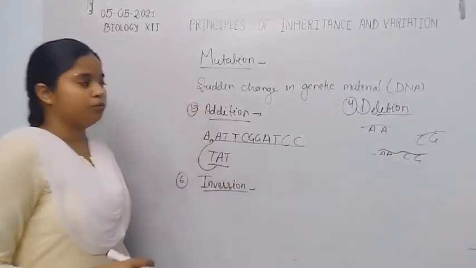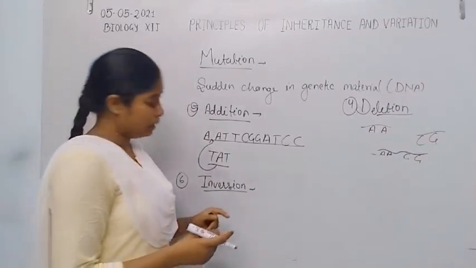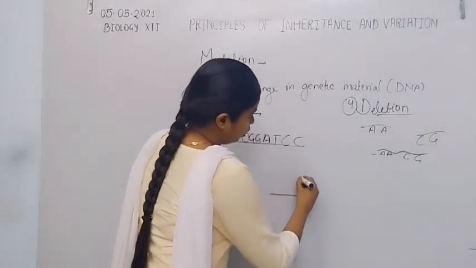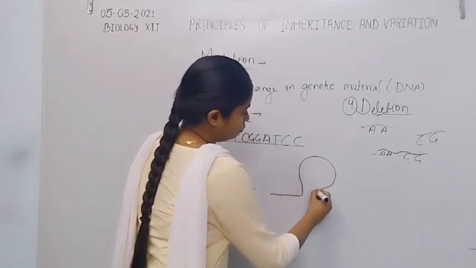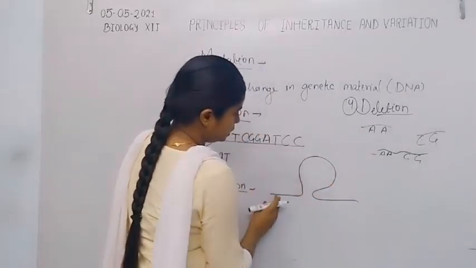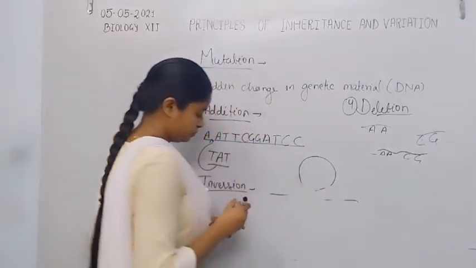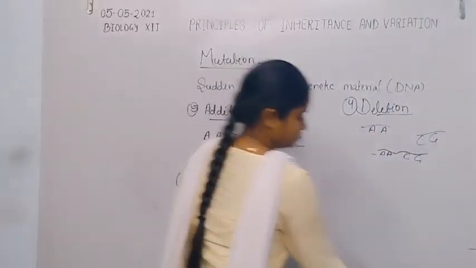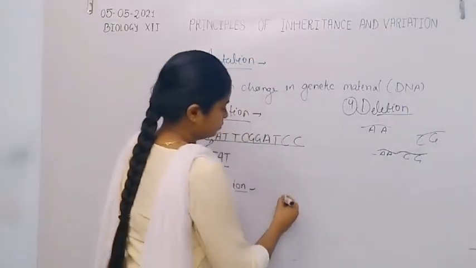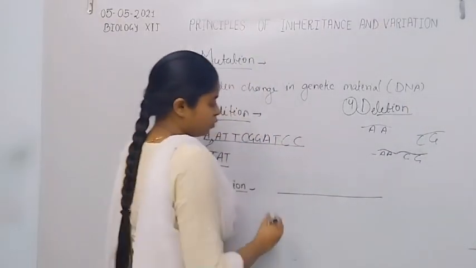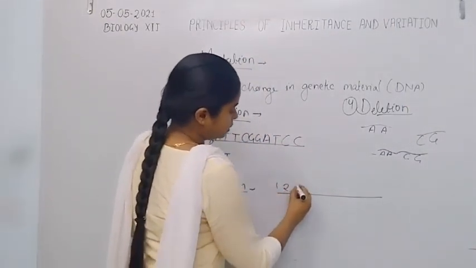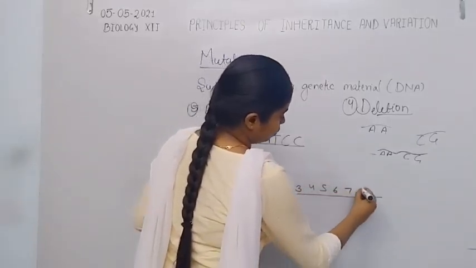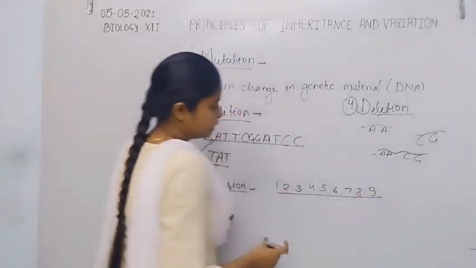Inversion type of mutation. For example, if a small portion of DNA becomes folded, here is the small portion of DNA where the genetic sequence is 1, 2, 3, 4, 5, 6, 7, 8, 9.